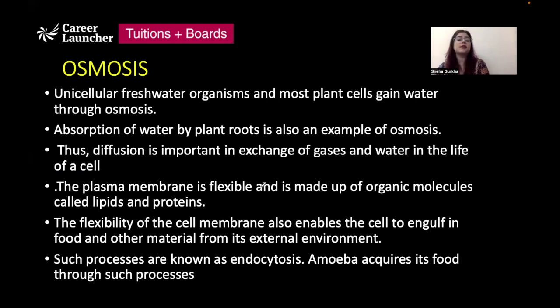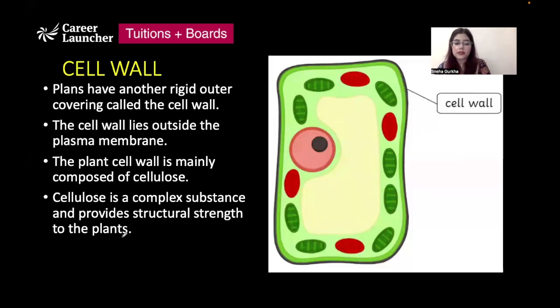from its external environment. And this process is known as endocytosis, the process of acquiring something from the external environment to inside the cell, in the method of engulfing it, is known as endocytosis. And amoeba is an example that performs endocytosis. Amoeba acquires its food through endocytosis.